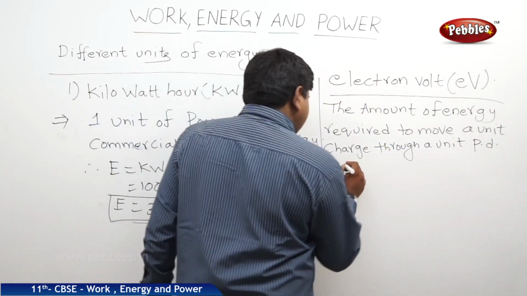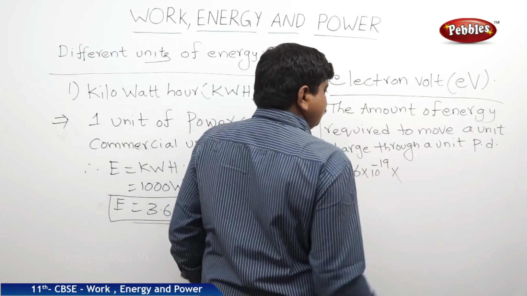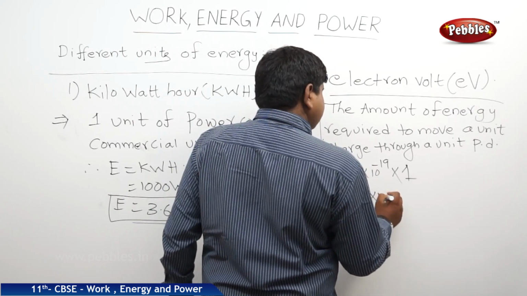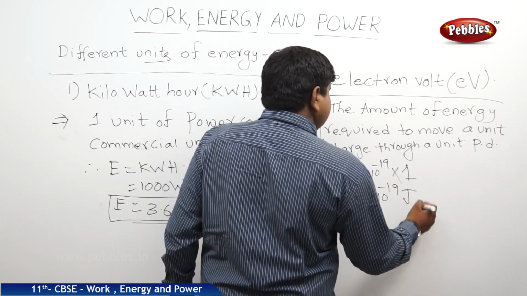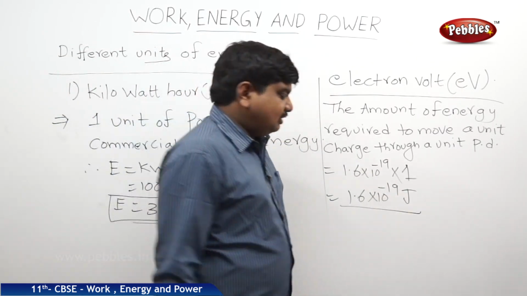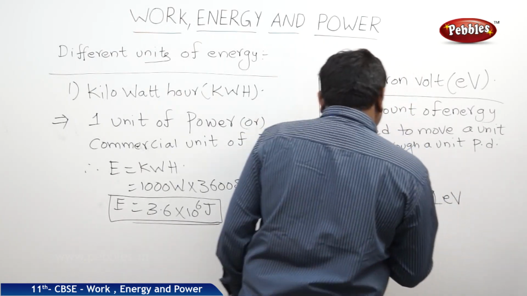Unit charge means 1.6 into 10 to the power of minus 19 coulombs, through a potential difference of 1 volt. It will be 1.6 into 10 to the power of minus 19 joules. This 1.6 into 10 to the power of minus 19 joules is equal to 1 electron volt.